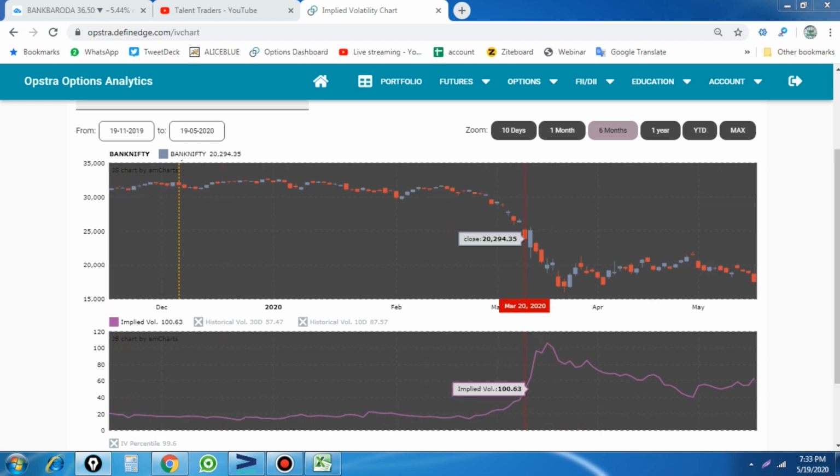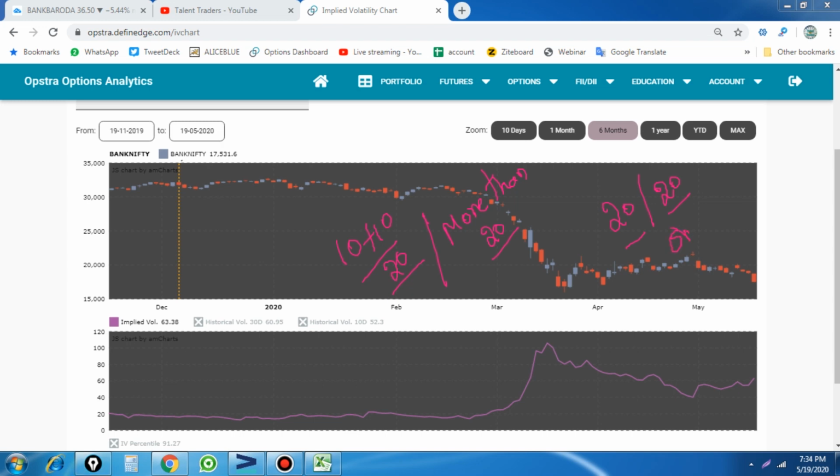Here is the thing we have to understand: for example, if I am buying with a total premium of 10 plus 10, or 20 rupees, paying the premium to buy a call and a put, the stock must have the ability to move more than 20. Then only the stock is suitable for the long strategies. When the premium you are paying is 20 and the expected stock movement is 20, that stock is suitable for short strategies in option selling.